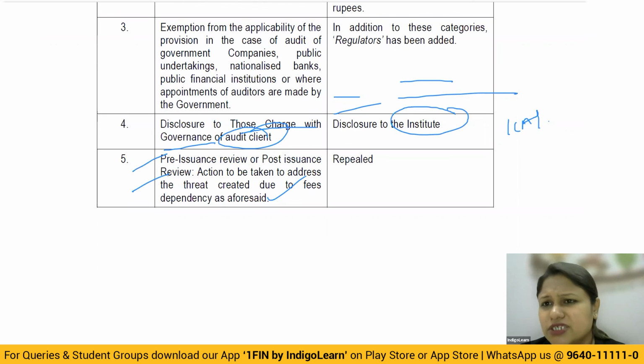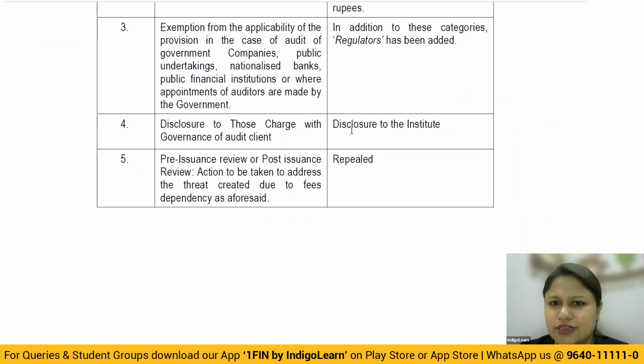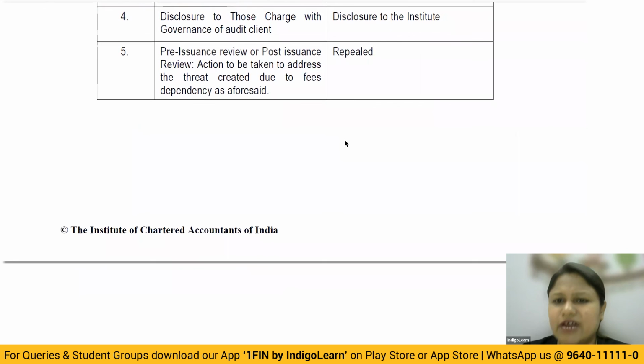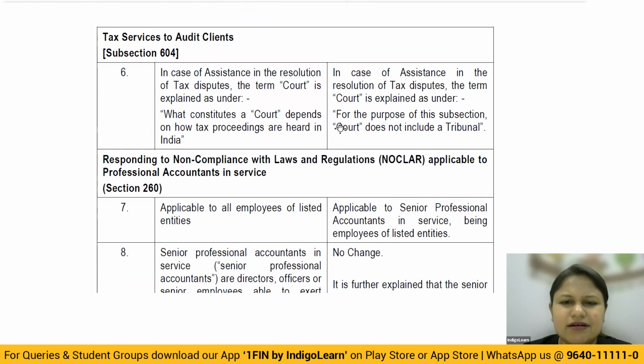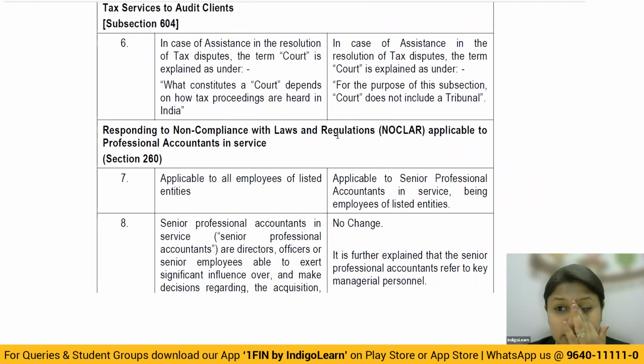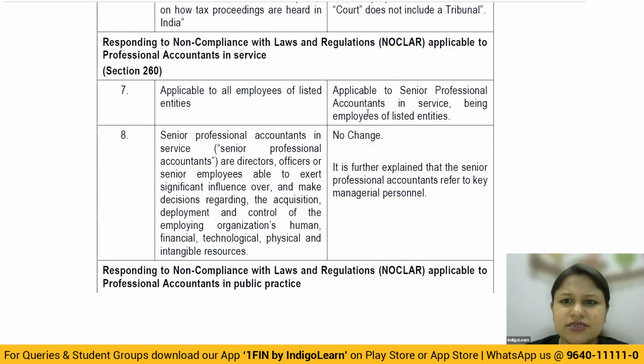The concept here was that if more than 50% was coming from one particular client and that was a listed entity, then you had to conduct the pre-issuance and post-issuance review, which would be done by third parties, to eliminate the self-interest threat. Now it is not there. It was a safeguard, but it has been removed completely. Okay, now you are fine. They have also spoken about the tax service given to the audit client. A minor change, you can ignore this.